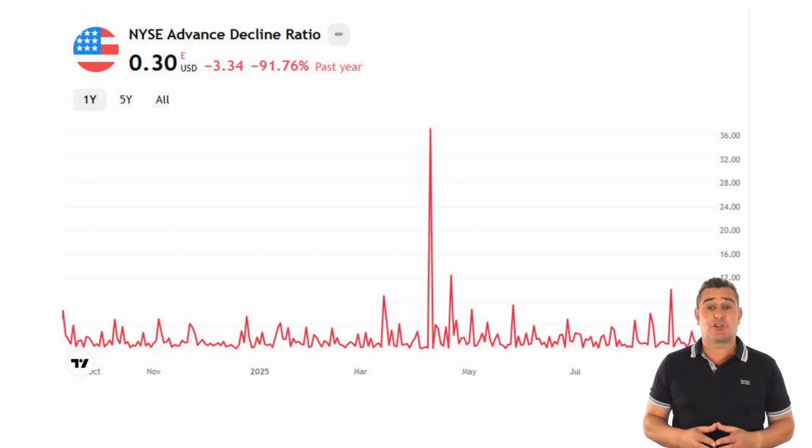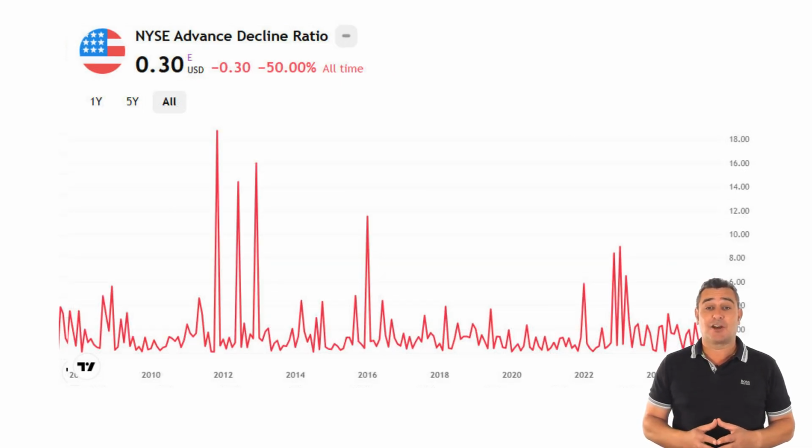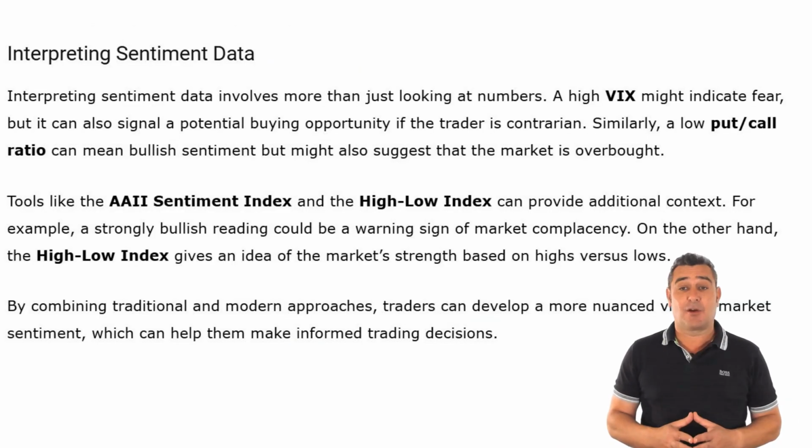Next, the New York Stock Exchange Advanced Decline Ratio. This measures how many stocks are rising versus falling. For example, if the ratio is above 2, it means for every stock falling, 2 are climbing, clear bullish sentiment. But if the line starts to fall while the index keeps rising, that's a warning sign that fewer stocks are carrying the market.